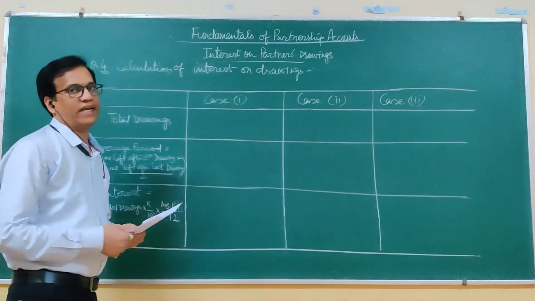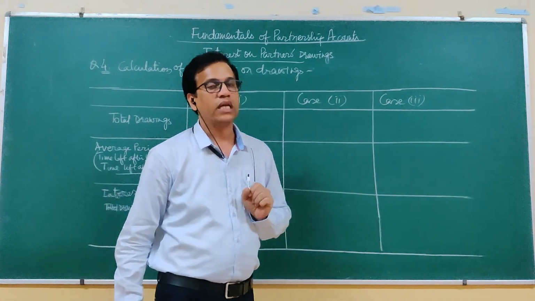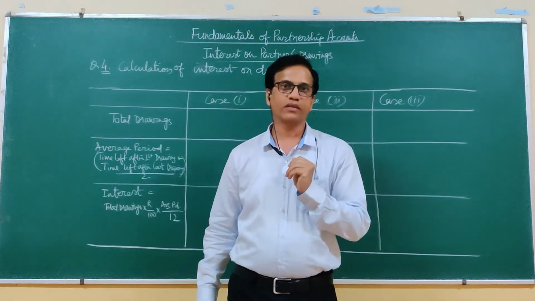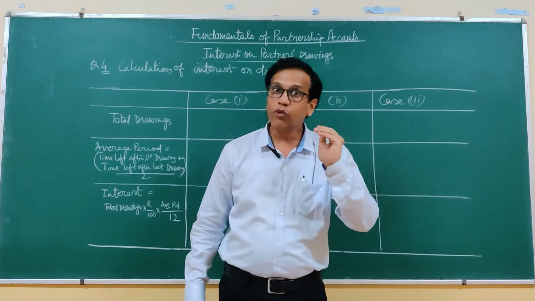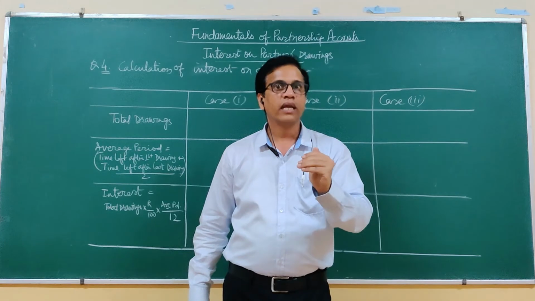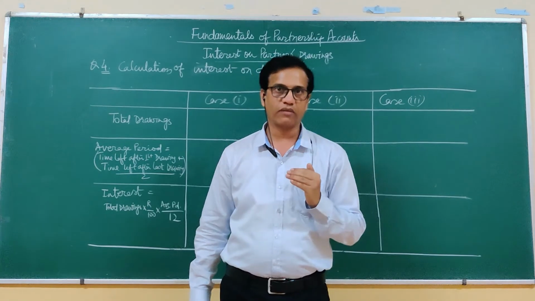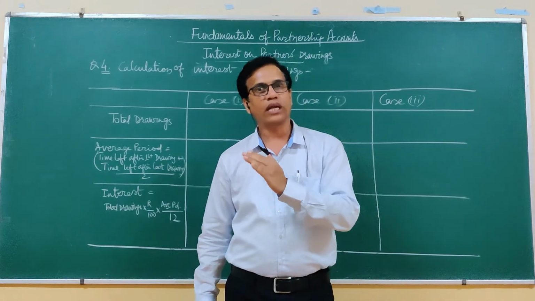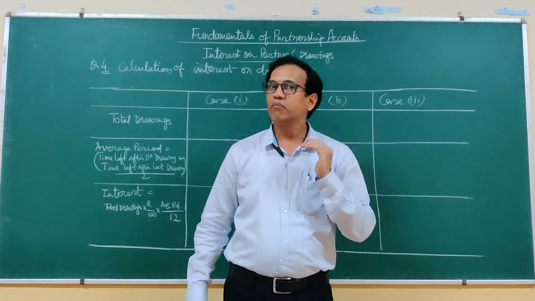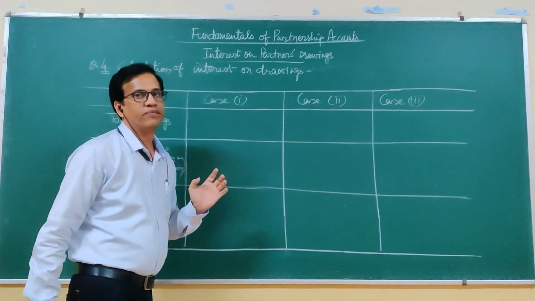So to calculate, we require number 1, total drawings, number 2, the average period. As an equal amount, that is 1000 rupees, is withdrawn at regular interval, that is every month, either in the beginning or in the end or in the middle, for that we have to calculate.